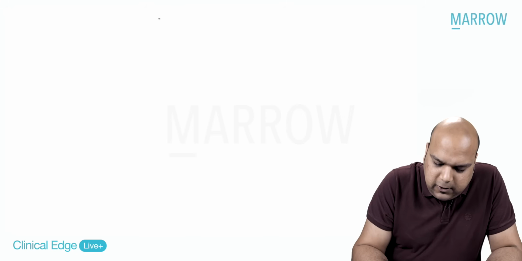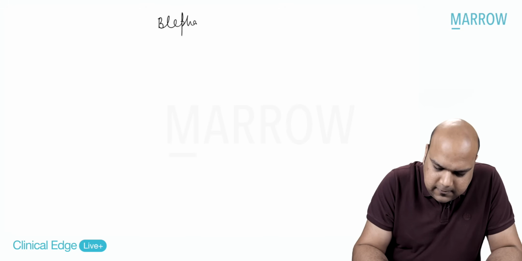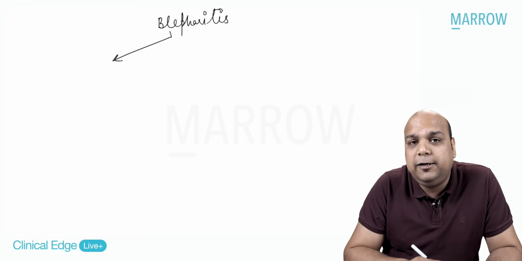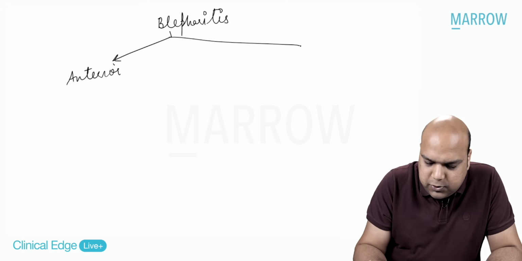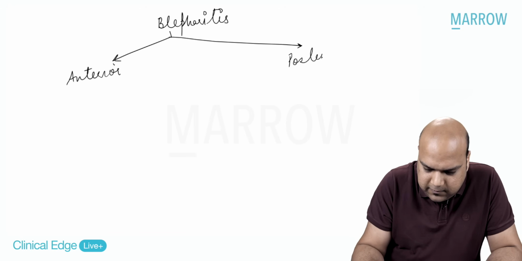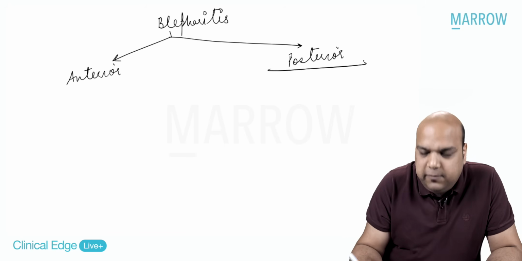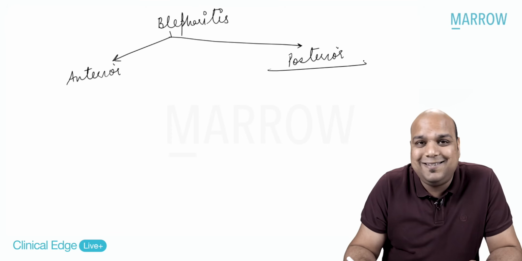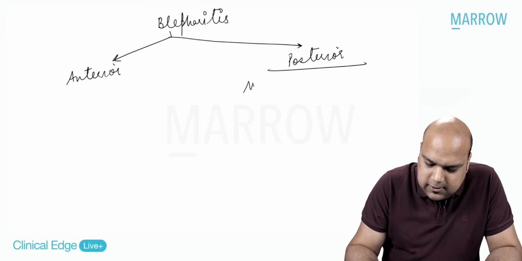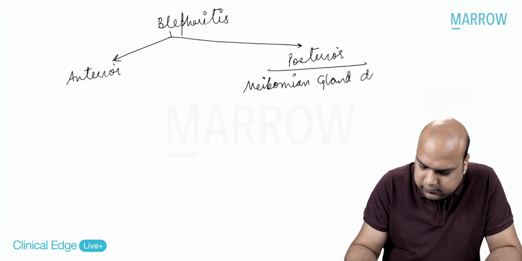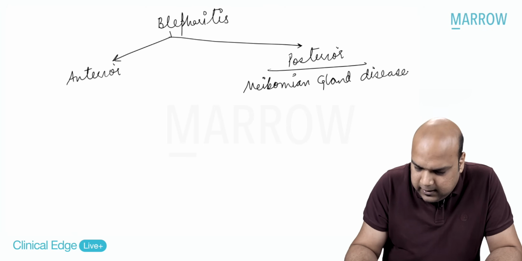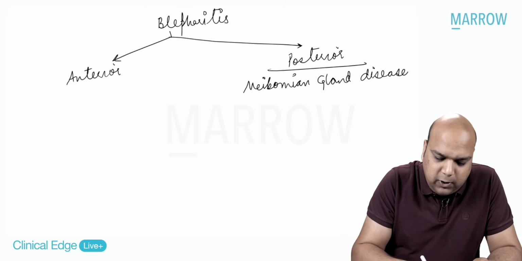In etiology, we need to remember, just a little bit of theory for all of you, that blepharitis can be divided into two parts: anterior blepharitis and posterior blepharitis. Posterior blepharitis, for various reasons, is better called meibomian gland disease. In meibomian gland disease, what is occurring, everybody?